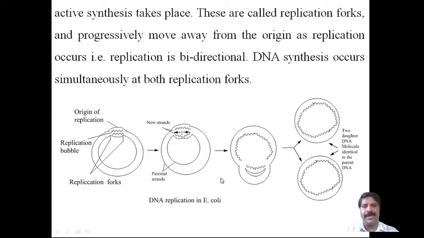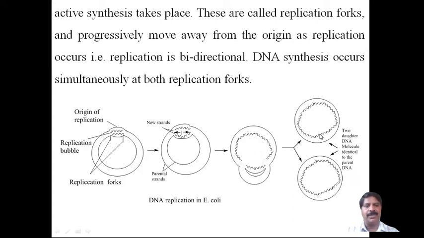This further continues the replication process. The molecule is circular, and a small curve is made. The replication process continues until it is completely replicated. One becomes two daughter molecules. This is the parent one, and it is shifted into two different daughter DNA molecules identical to the parent DNA.